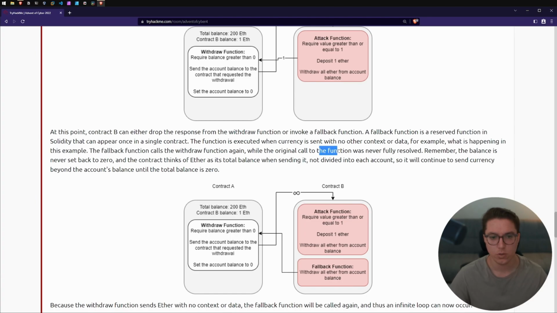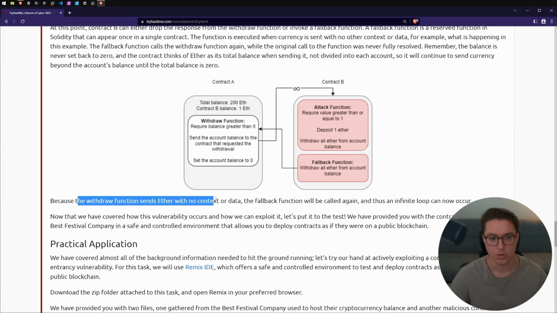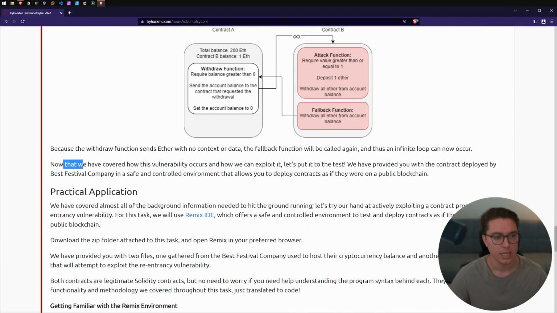While the original call to the function was never fully resolved, remember that the balance was never set back to 0, and the contract thinks of the ether as its total balance when sending it, not divided into each account. So it will continue to send currency beyond the account's balance until the total balance is 0. Because the withdrawal function sends ether with no context or data, the fallback function will be called again, and thus an infinite loop will now occur. Now that we have covered how this vulnerability occurs and how to exploit it, let's put it to the test.